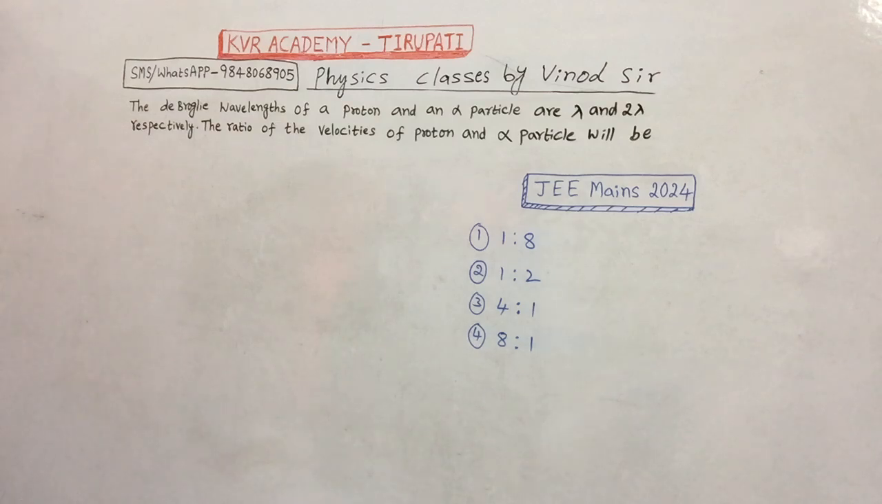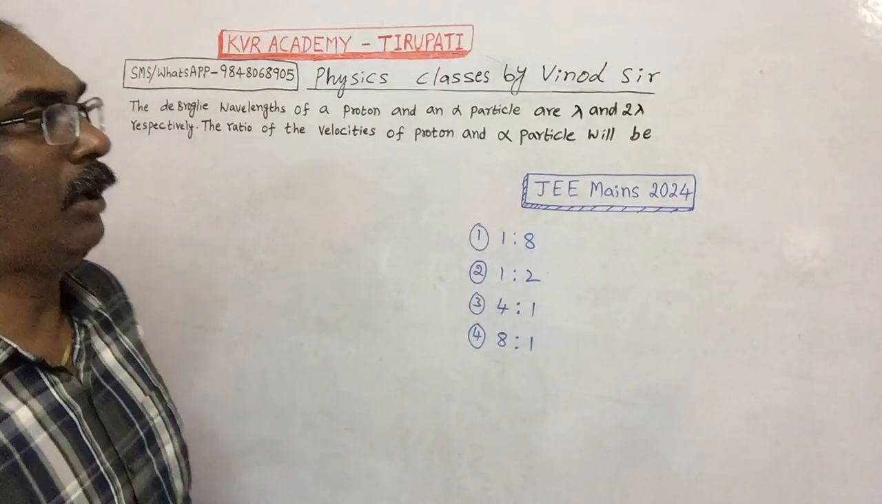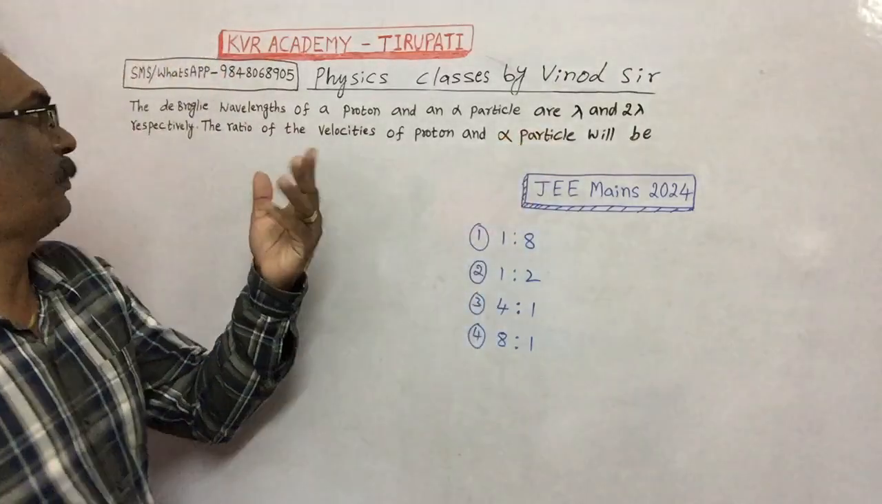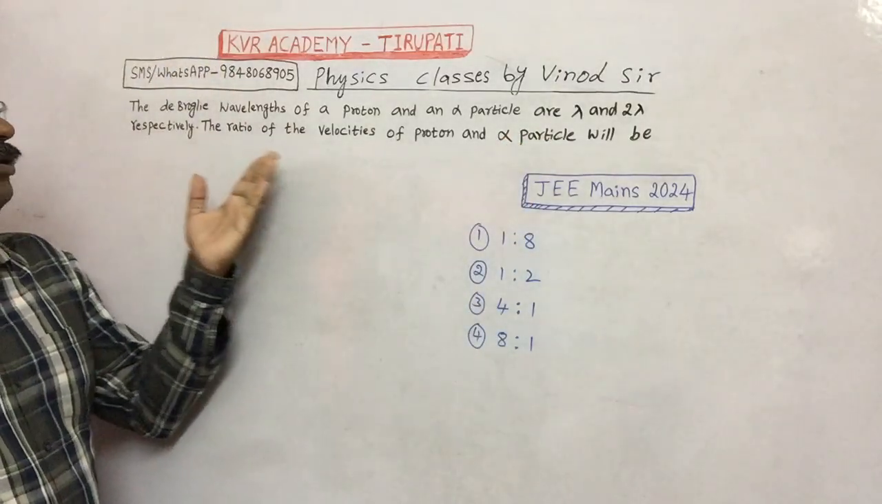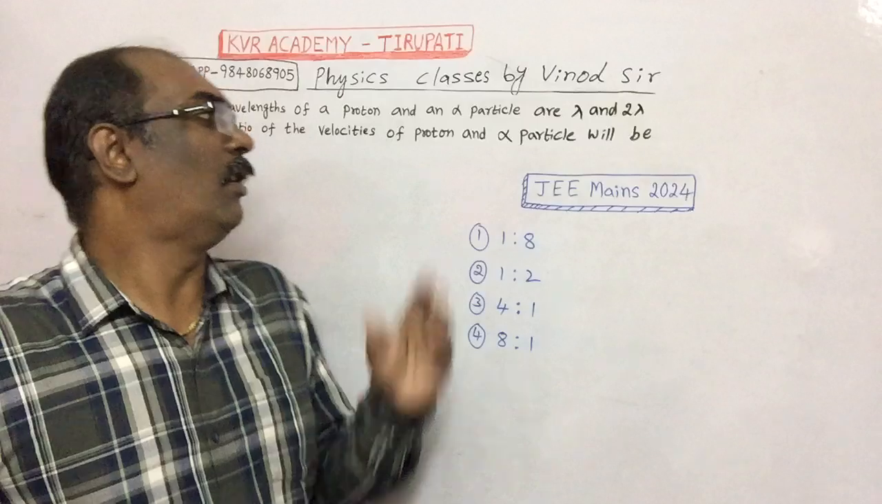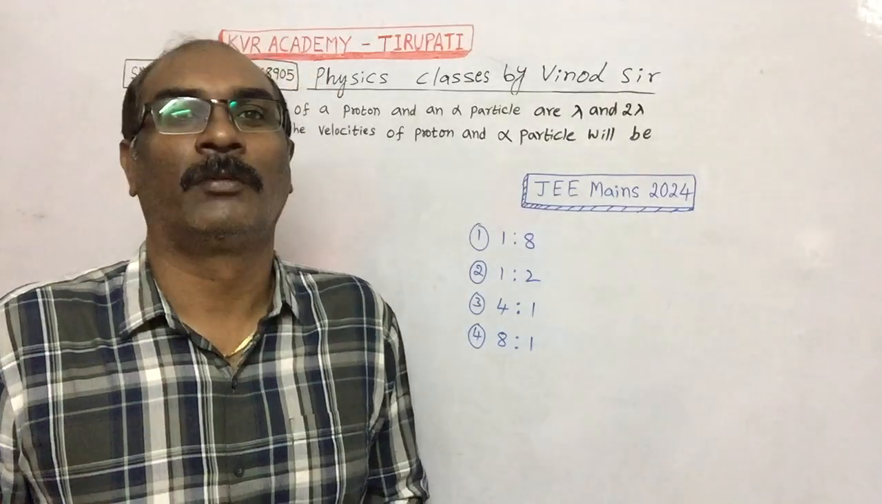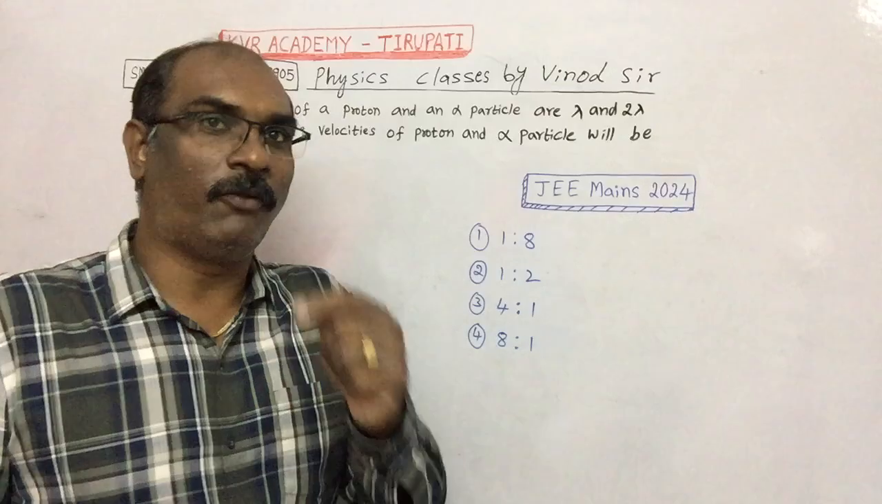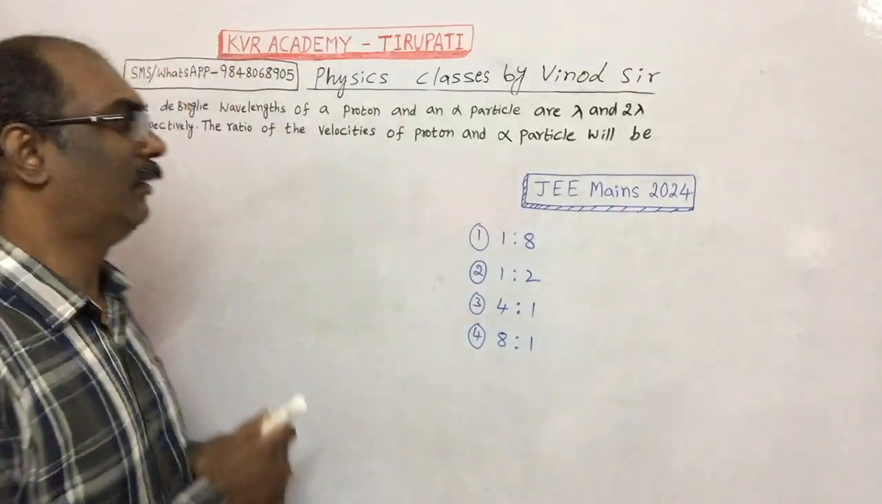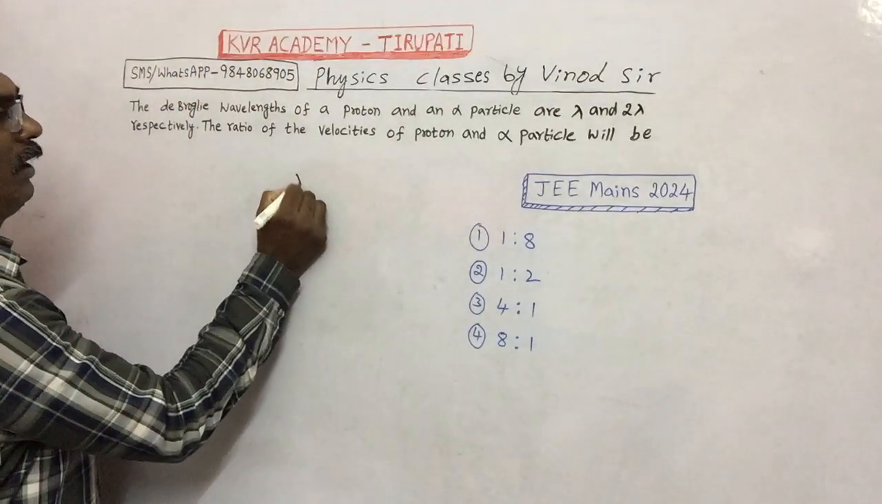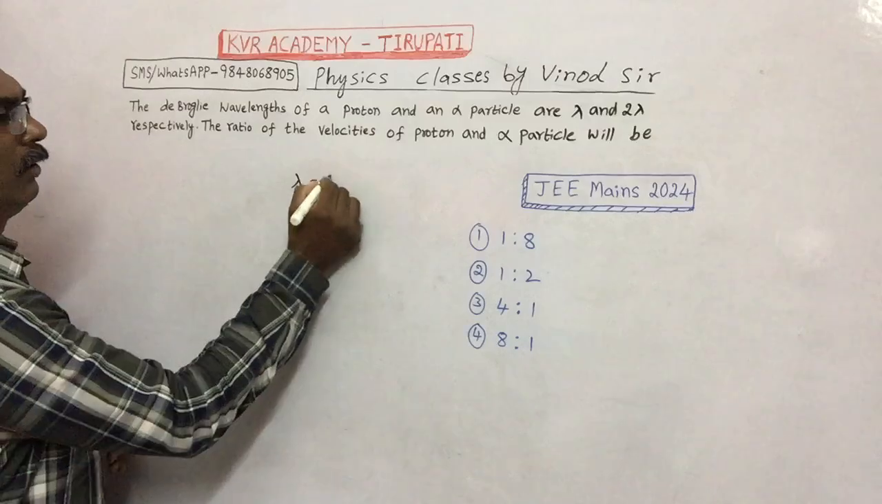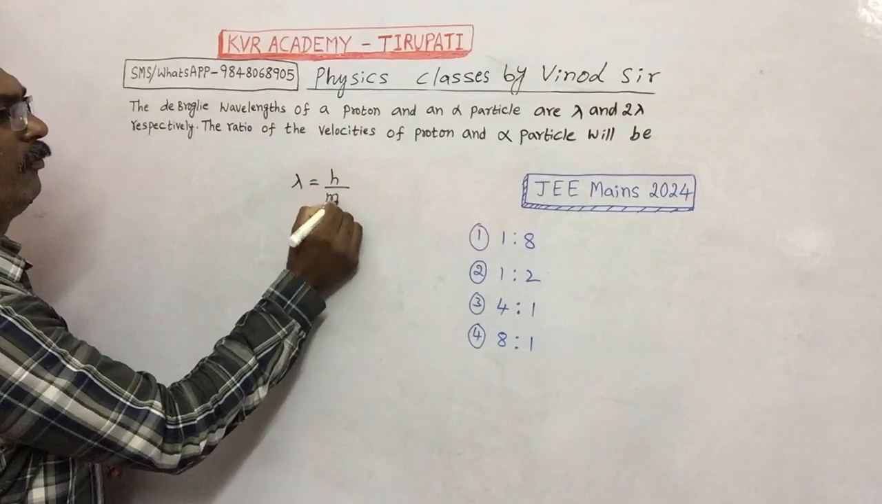The de Broglie wavelengths of a proton and an alpha particle are lambda and 2 lambda respectively. The ratio of the velocities of proton and alpha particle will be. We know the formula for de Broglie wavelength. De Broglie wavelength lambda is equal to h by mv.